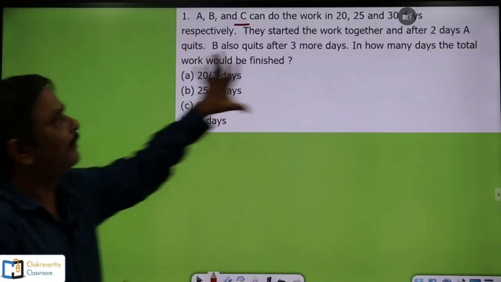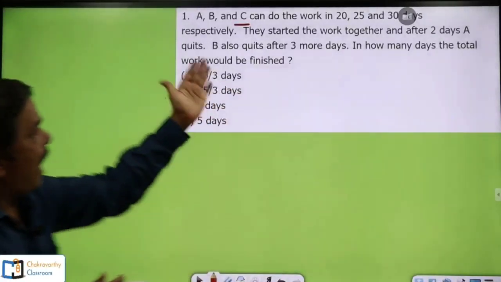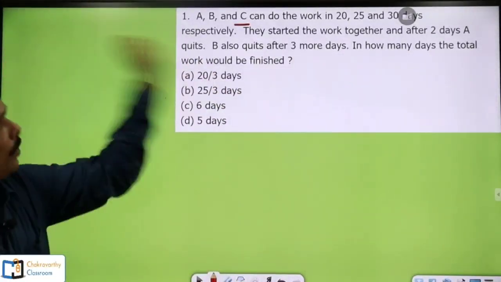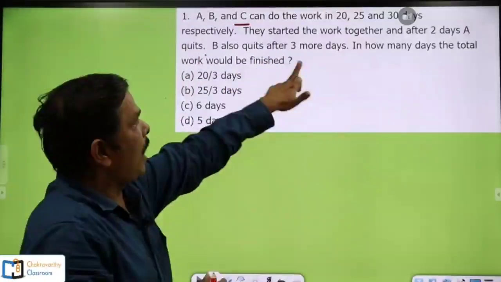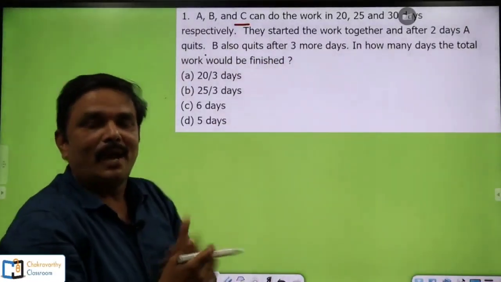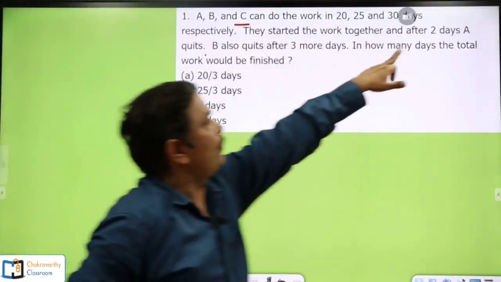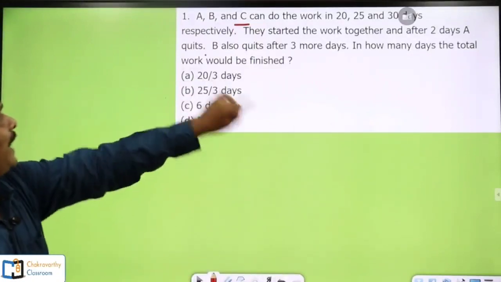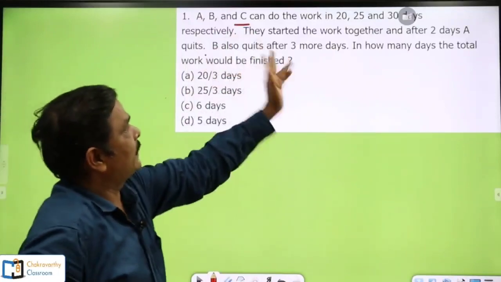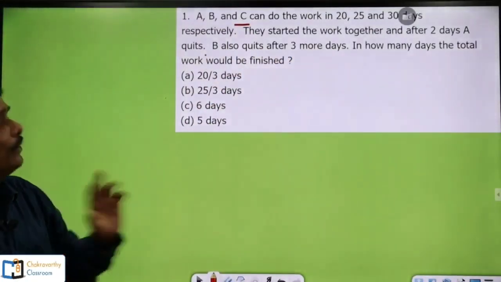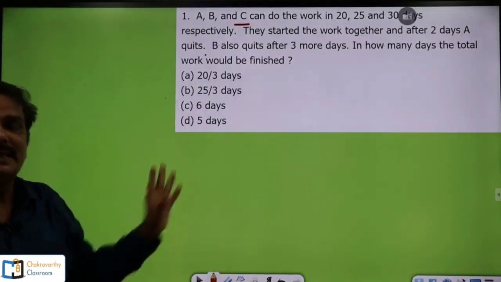After 2 days means for 2 days all the 3 persons worked together. Then after that A quit the work. Then after that B also quits after 3 more days. Have you understood this logic here? First all the 3 started the work. They work for 2 days. Then A quits. A just left the work. Then B also quits after 3 more days. Then in how many days the total work would be finished is the question.